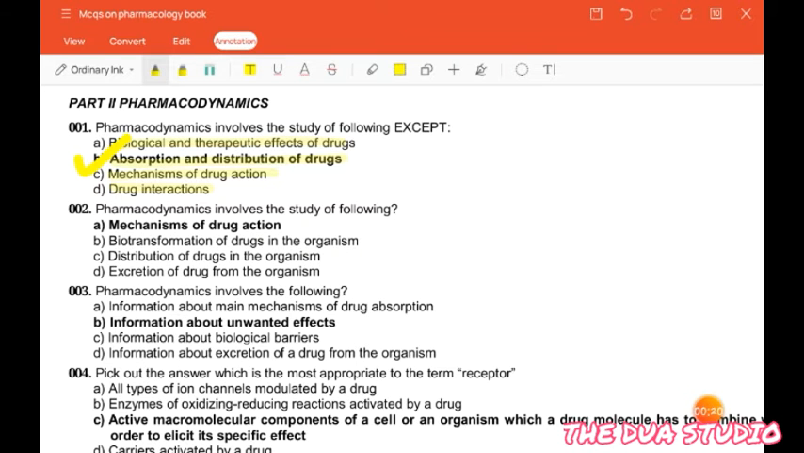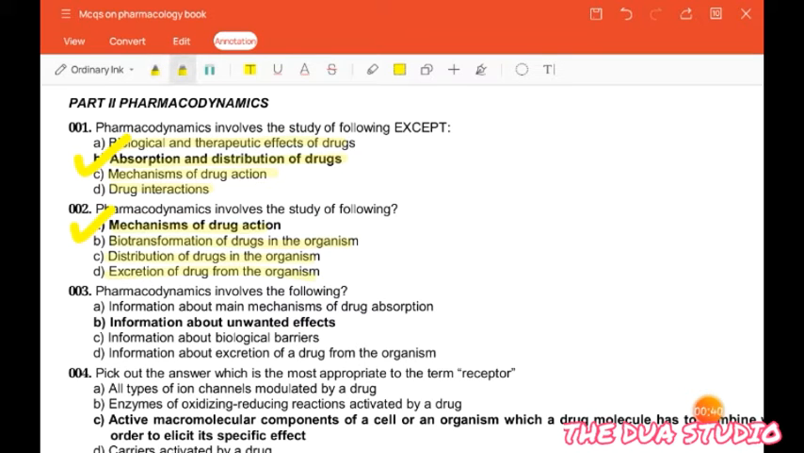Then, pharmacodynamics involves the study of the following: mechanism of drug action, biotransformation of drug in the organism, distribution of drugs in the organism, excretion of drug from the organism. So the correct answer is mechanism of drug action.